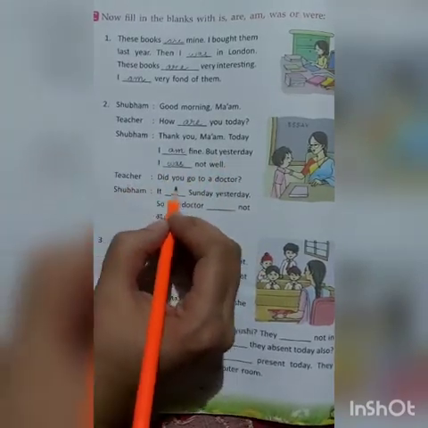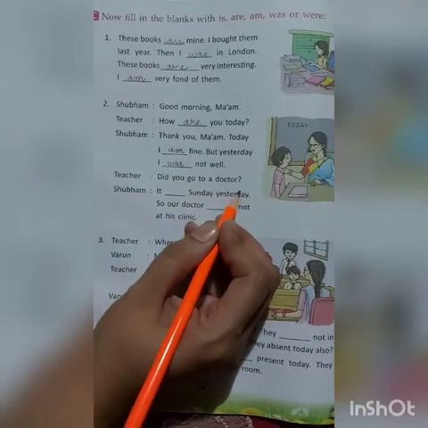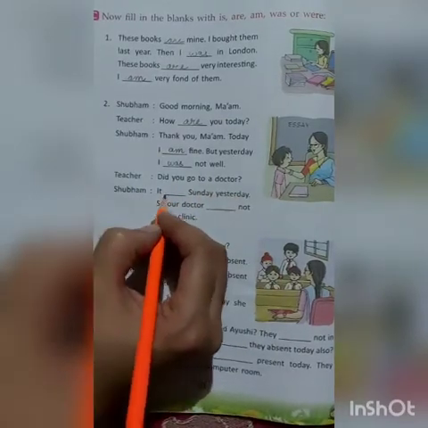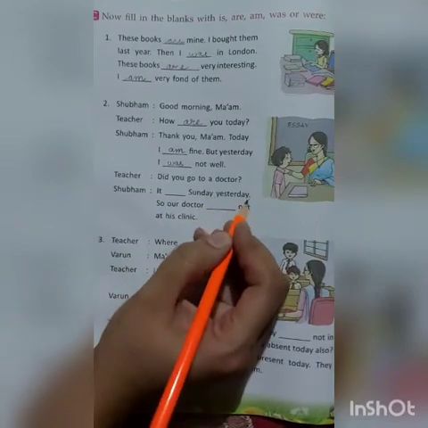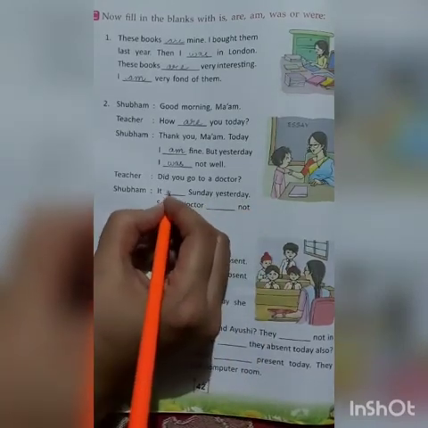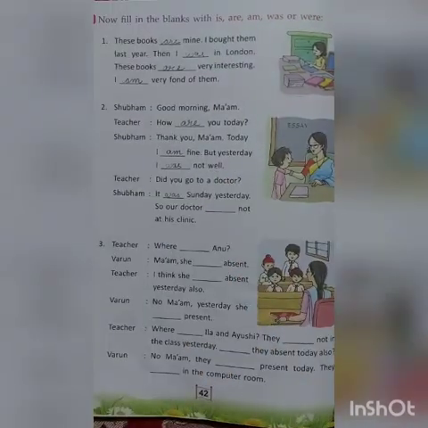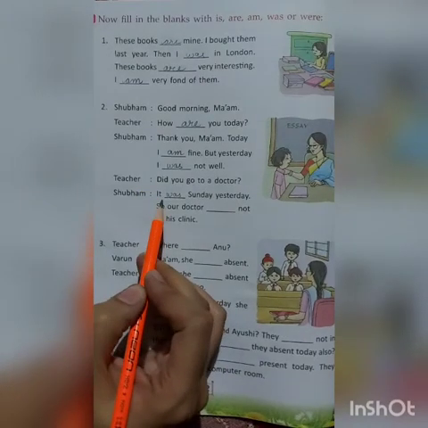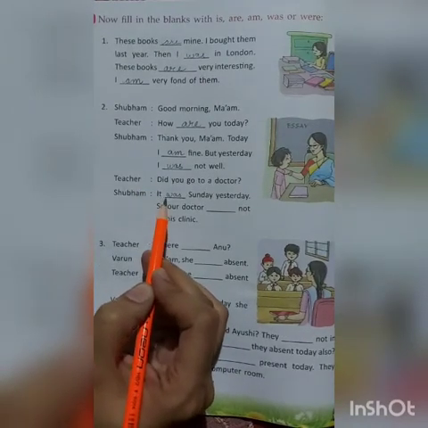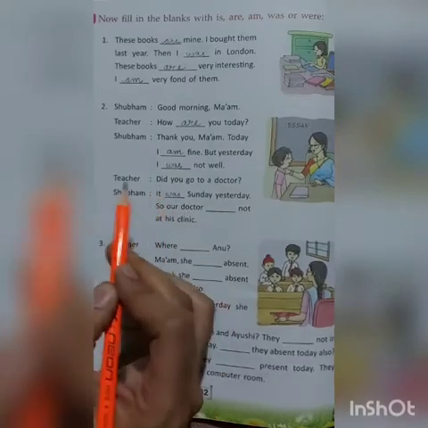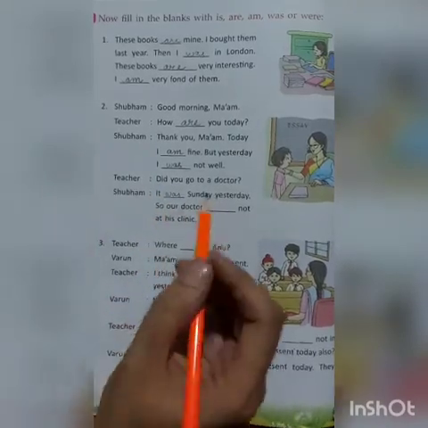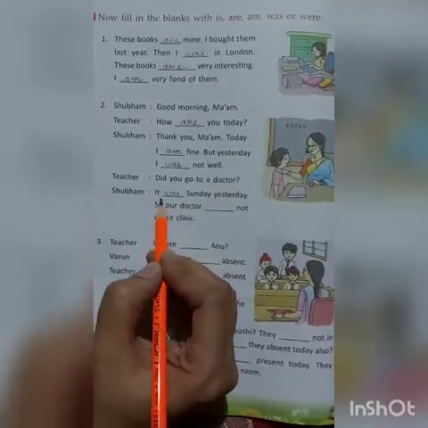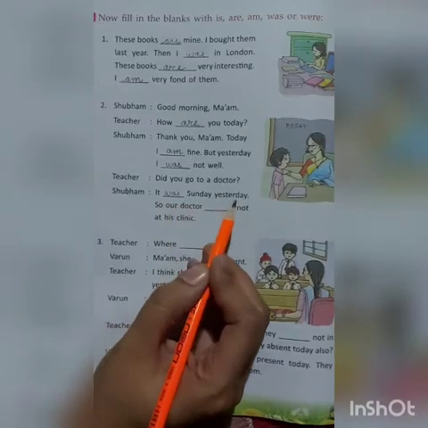So the teacher says, did you go to a doctor? Shubham: It dash Sunday yesterday. It was Sunday yesterday. Like I told you, with it, what do we use? We use was when we are talking about the past. Okay? So, Shubham says, it was Sunday yesterday.